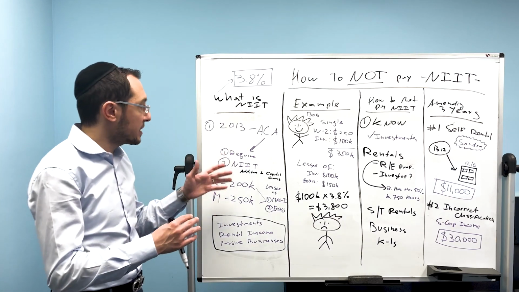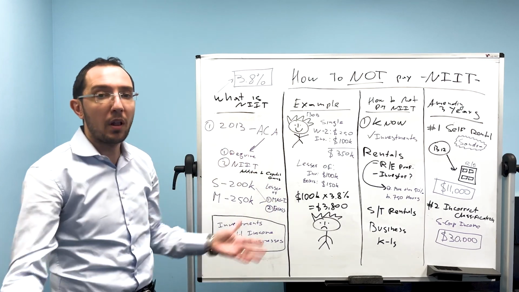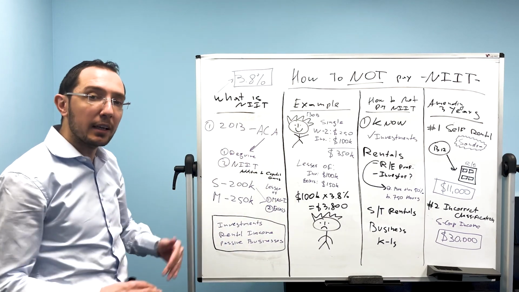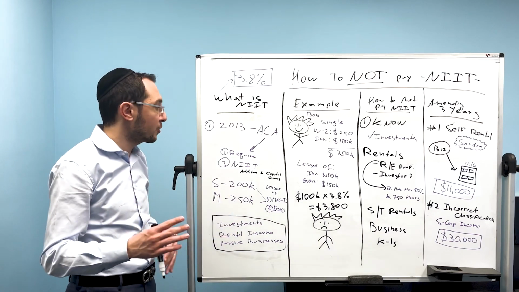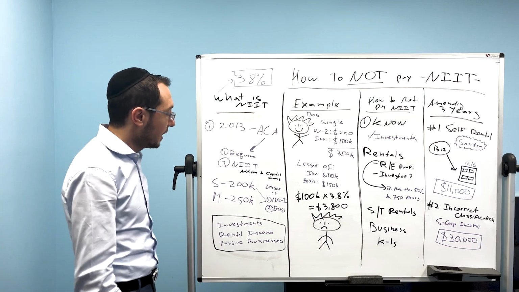Why? Because the government said, we need to make sure the insurance companies are getting paid because a lot of people do not qualify for health insurance. And if you did not get health insurance, you were penalized. You probably remember those days where you paid a penalty. I remember we didn't have it. I had to pay a penalty, right?